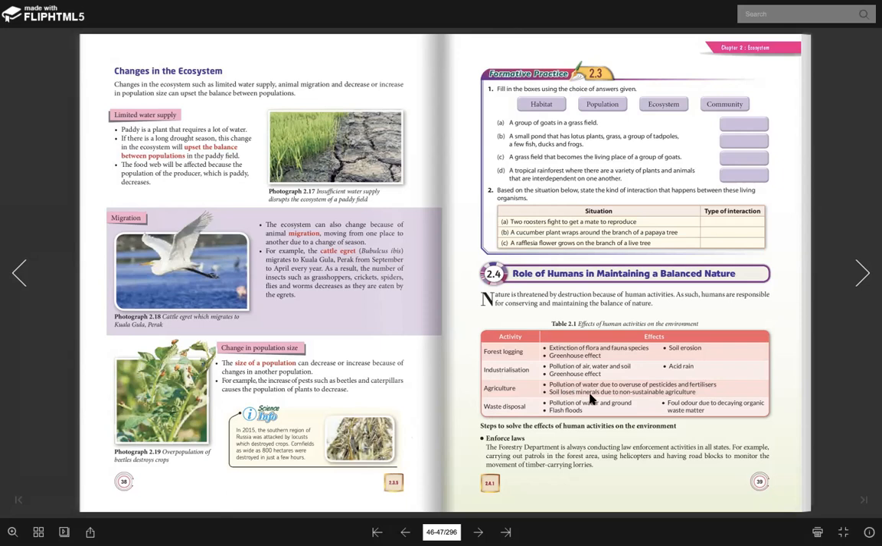And then soil lose mineral due to non-sustainable agriculture. So maksudnya soil tu makin tak subur. Sebab apa? Sebab kita dah tambah banyak-banyak sangat benda. Fertilizer ni is not natural. Okay, so tak bagus lah.